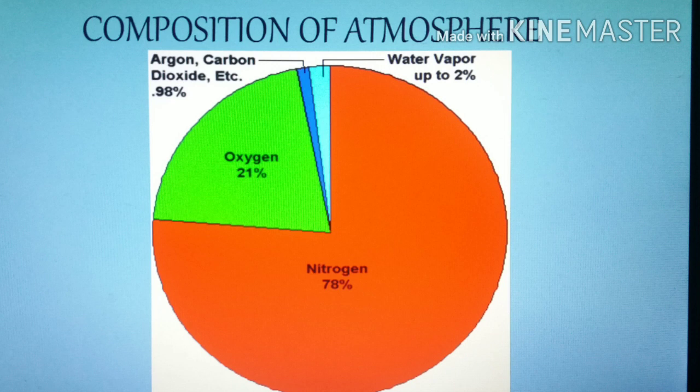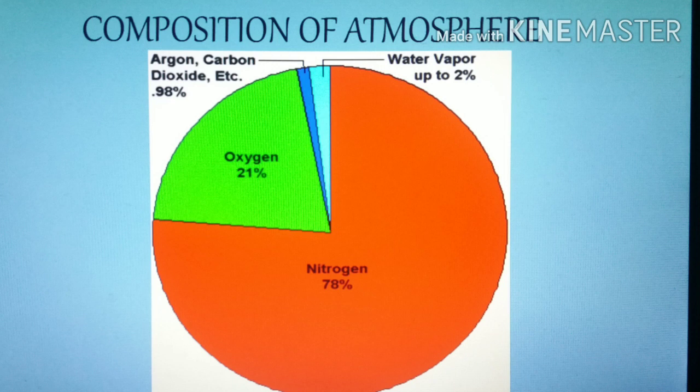Air is filled with many gases, right? Air is a mixture of many gases. In that, nitrogen has the highest percentage, that is 78% nitrogen, and 21% oxygen, and next 0.03% of carbon dioxide, and 0.93% of argon, and all other gases combined will be 0.04% in the atmosphere, right?